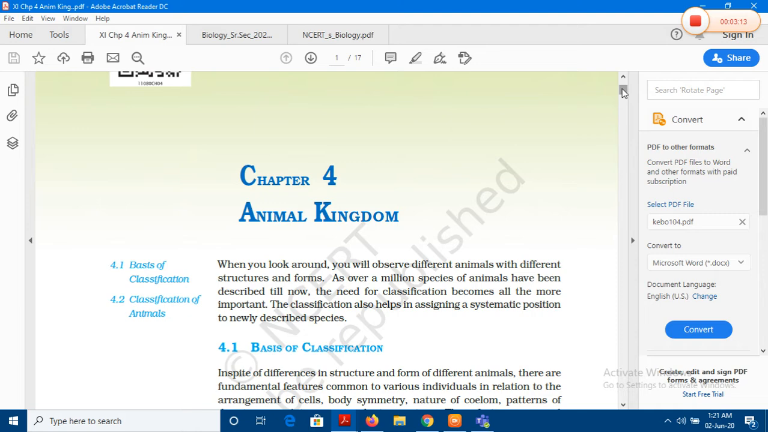So just like in the case of the 5 kingdom classification, or whether you do the 6 kingdom classification under the 3 domains, we very well know that we have studied kingdom Monera, Protista, Fungi, Plantae, and Animalia. So this is the last kingdom that we are going to deal with.